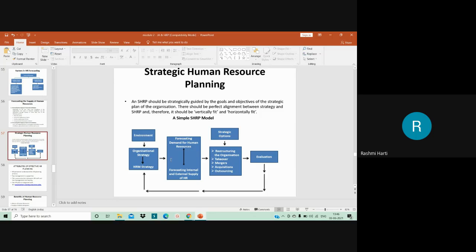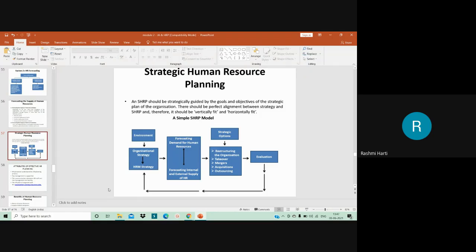So HRM strategy is taken into consideration and they go for strategic options. When it comes to a merger, should I employ all the employees of the company I am merging with, or should I employ only certain employees? What is the strategy of employing those employees? That is what you have to take into consideration, and then finally you evaluate the decision you have taken, and based on evaluation, the strategy of the HRM keeps on changing. So this is a simple model of strategic human resource planning which happens within the organization.